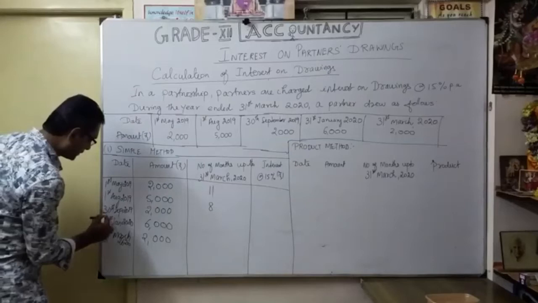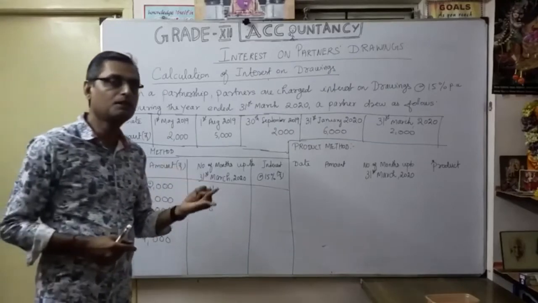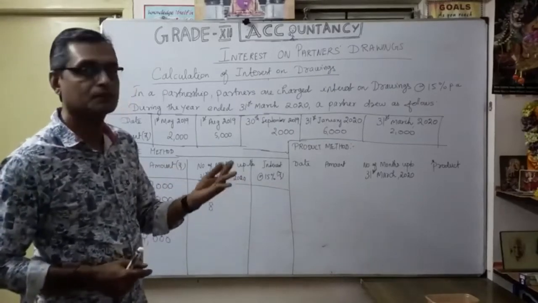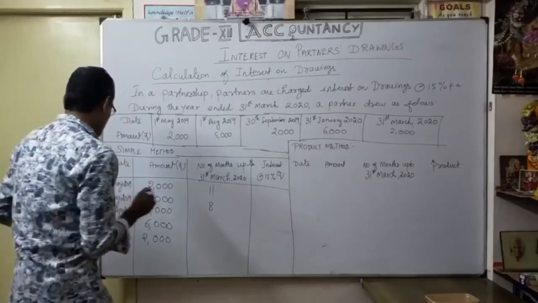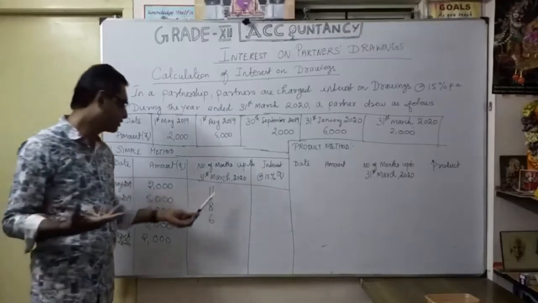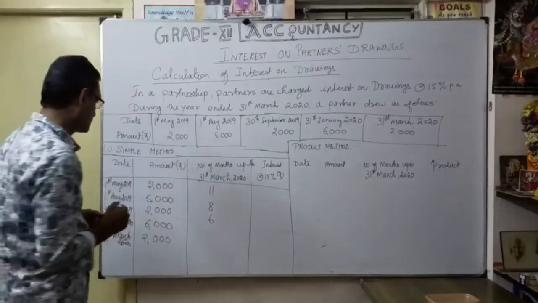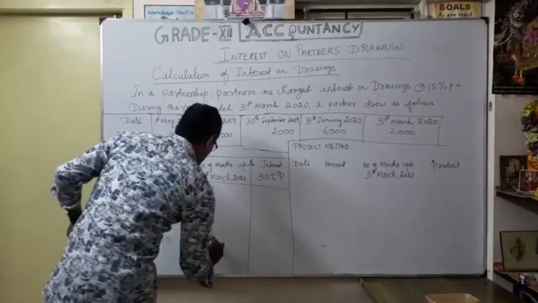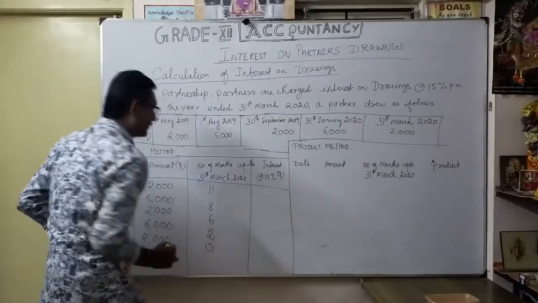Here all dates are the end of the month. As in September, we are going to calculate October, November, December, January, February, March, so totally 6 months. Here, 31st January: balance months available up to March, how much? February and March, maybe 2. Then here, 31st March, so naturally nothing will come. No balance months available.